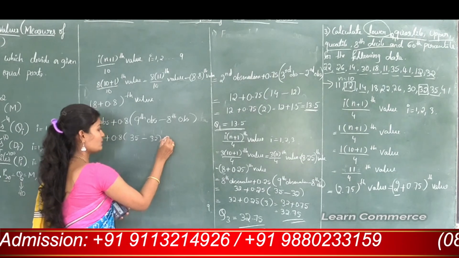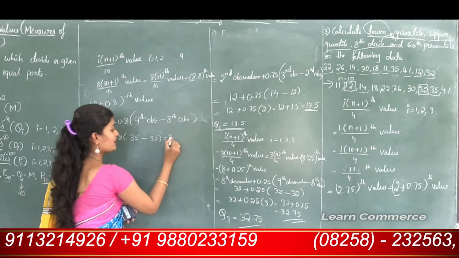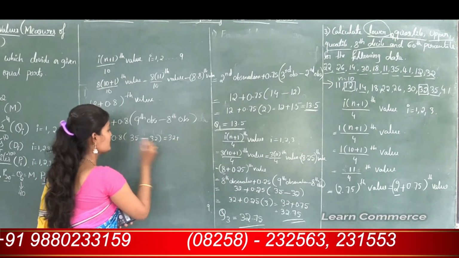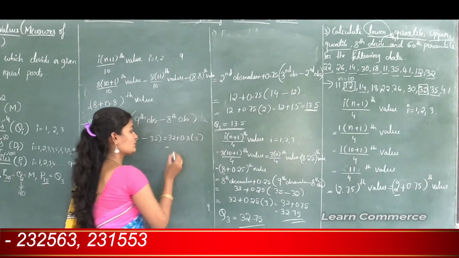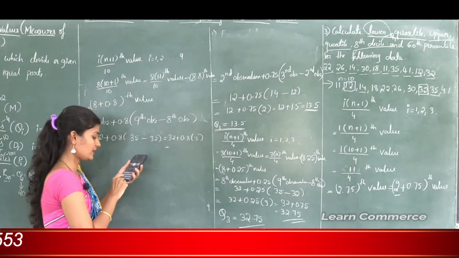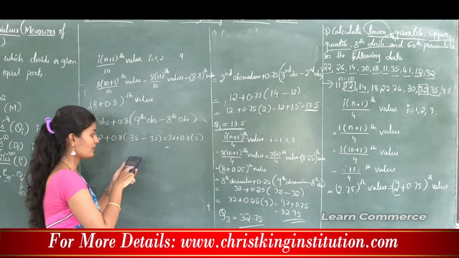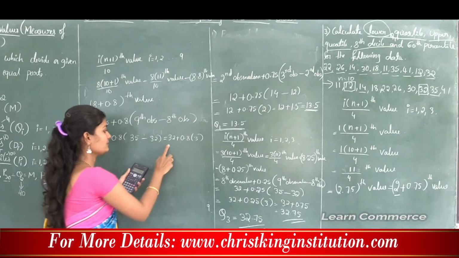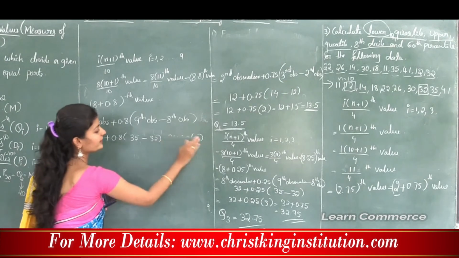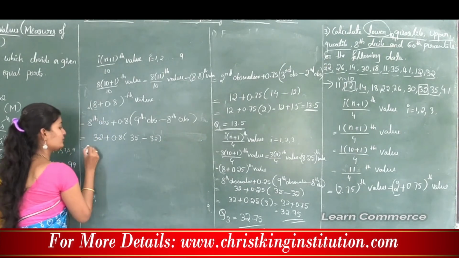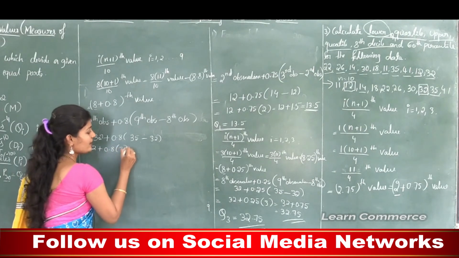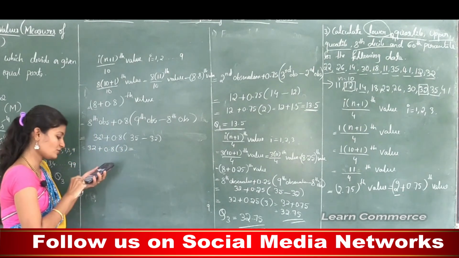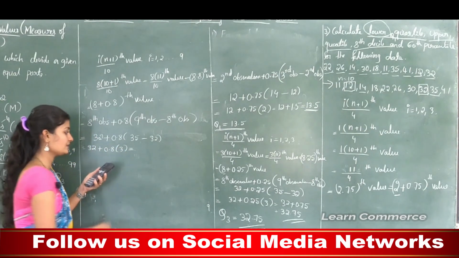So this is equal to 32 plus 0.8 into 3, and 0.8 into 3 is 2.4.